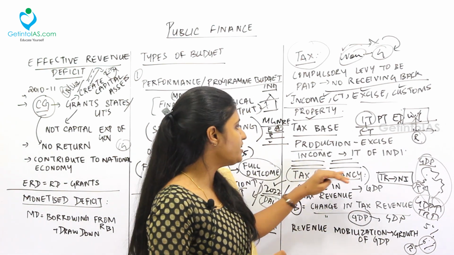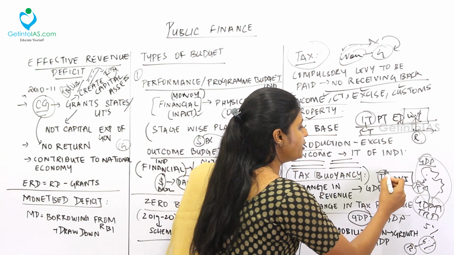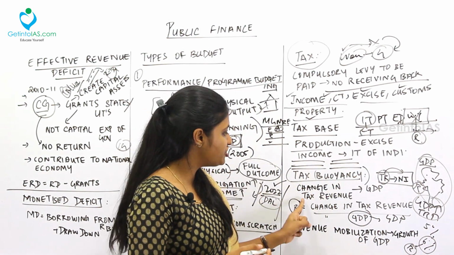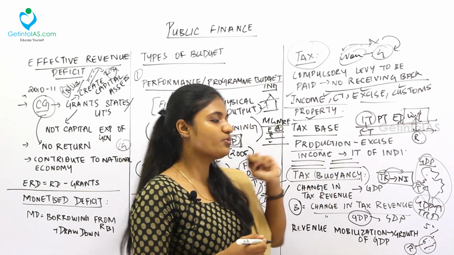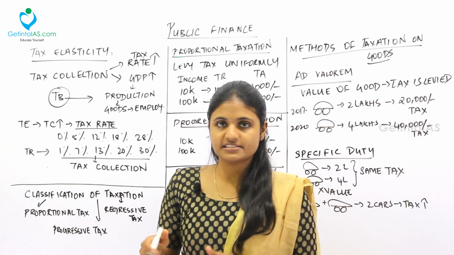So this is called as what? Tax buoyancy. Okay, and this tax revenue will contribute to the national income. That is why it is called as tax buoyancy. That is the change in tax revenue with respect to the growth in the GDP. So this is called as what? Tax buoyancy. So next, moving to tax elasticity.